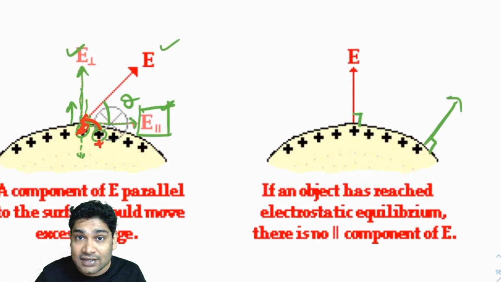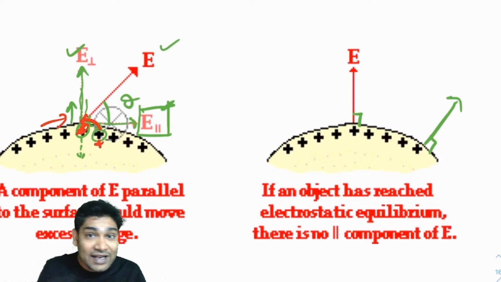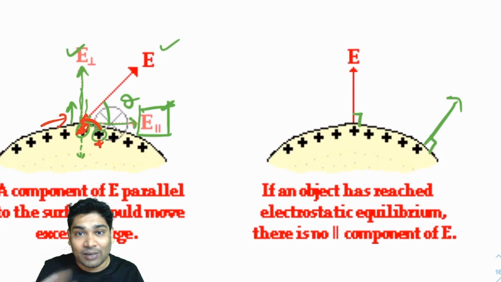So the charges would be seen shifting. Positive charges would start shifting in this direction. That is not a problem. Inside a conductor, on the surface, the charges can shift. They cannot move outside the volume, but on the surface, they can shift from one place to another.